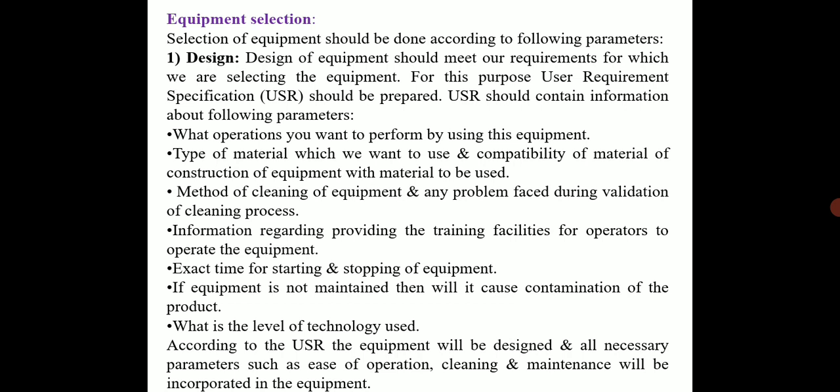The user requirement specification, or URS, which we can also call the user specification record, is the document prepared by the industry, which consists of information related to different parameters. First is what operation you want to perform by using this equipment, meaning we want to use this equipment for mixing, for drying, for granulating, or for compressing or punching the tablet. Depending upon the function, we have to mention that in the user specification record. Second, the type of material which we want to use and the compatibility of the material of construction of the equipment with the material to be used.